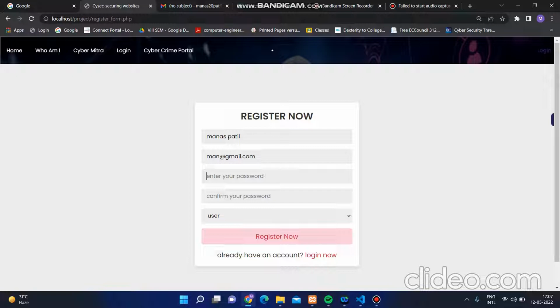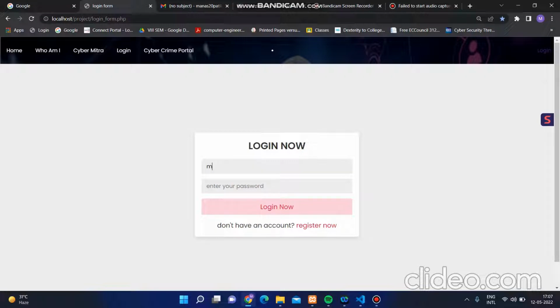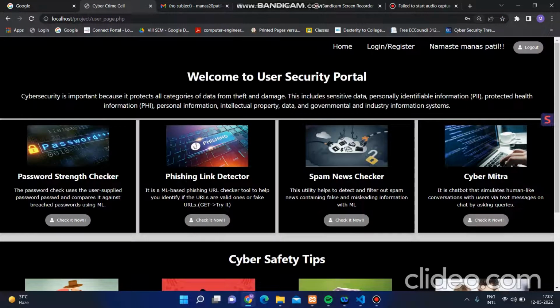Let's enter the password, that is 123123. I'm a user, and let's register ourselves. My username was man@gmail.com. Let's enter the password. You can check it over here. We have entered into our user security portal.